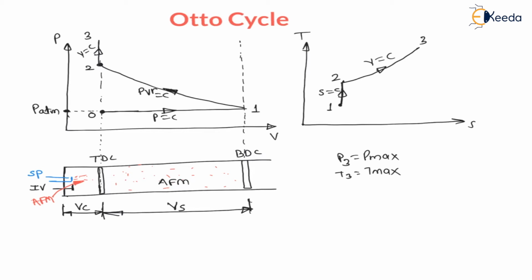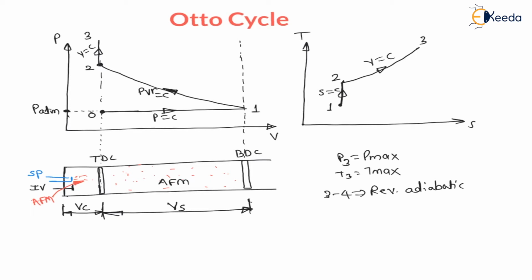Now my dear students, after heat addition, that is at 3, pressure and temperature are maximum and outside pressure is atmospheric pressure. As inside the piston cylinder mechanism the pressure is maximum, therefore the piston again moves from top dead center to bottom dead center very fast. Therefore we can say 3 to 4 is very fast, meaning reversible adiabatic.